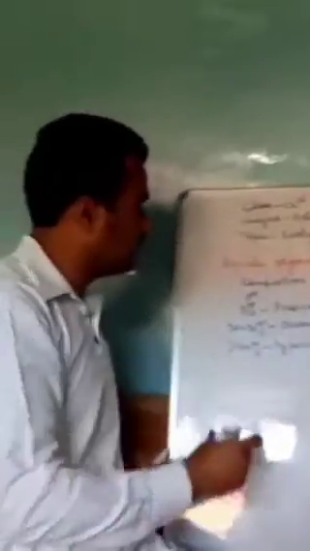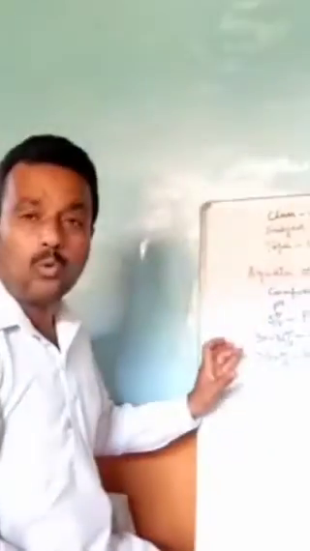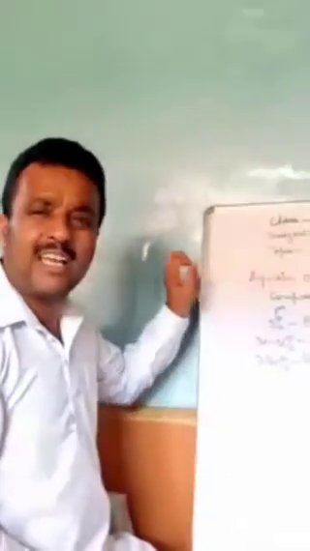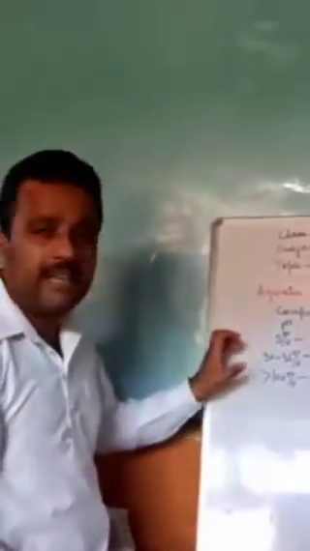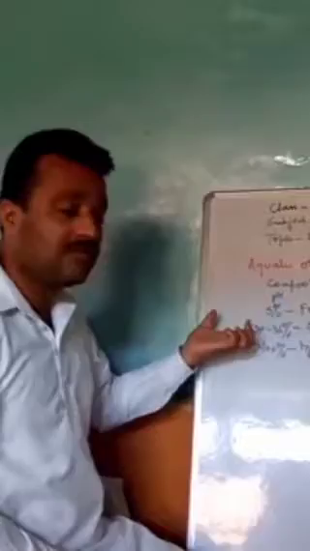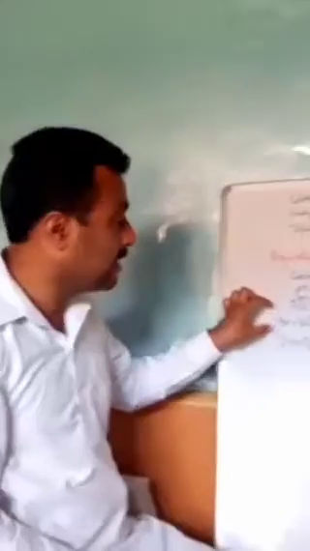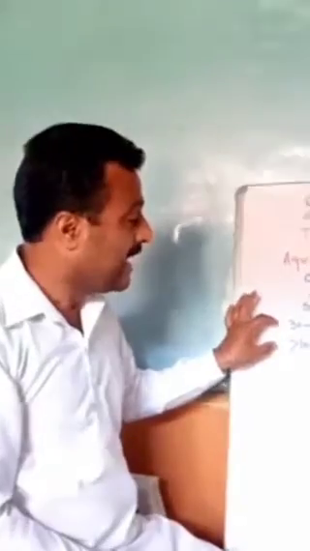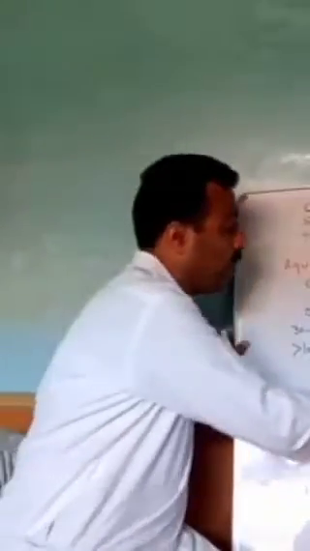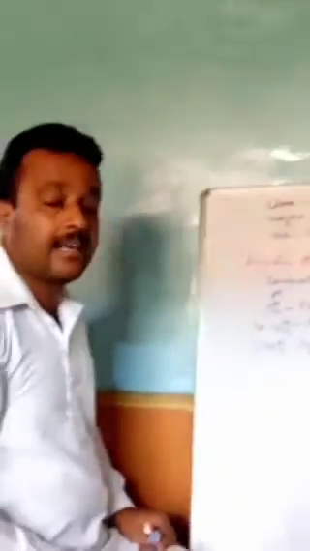So we will see that salinity and pH play an important role, having a greater effect on the various activities of the body, and the salinity varies in different waters. For example, in fresh water it is about 5%. In case of oceans and seas, it is about 30 to 35%. And in case of highly saline water bodies, or we can say lagoons, the salinity is greater than 100%.